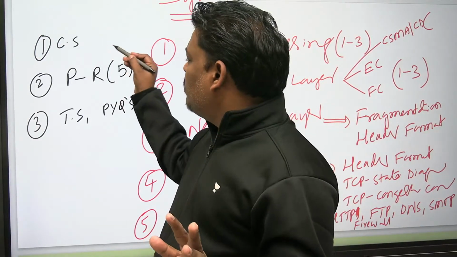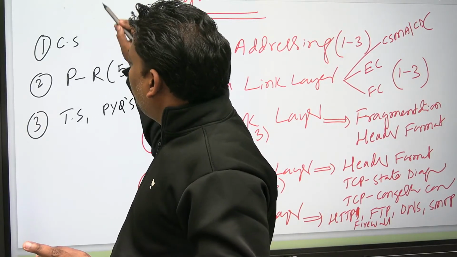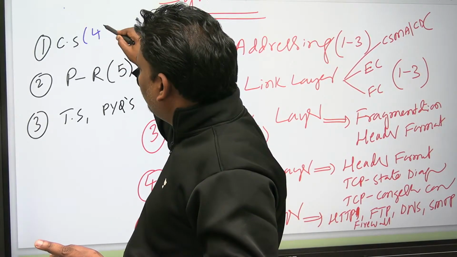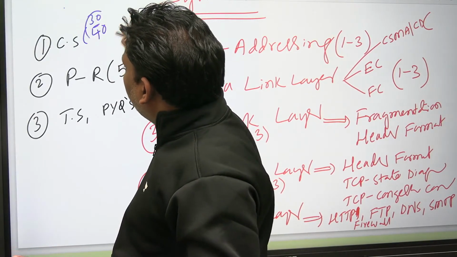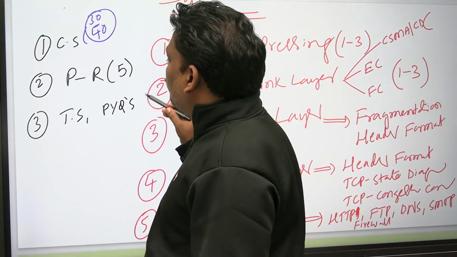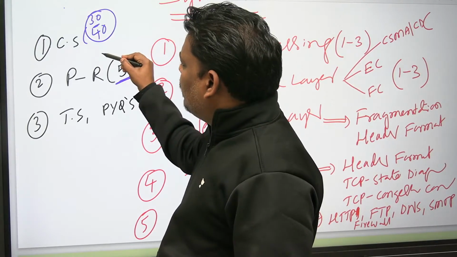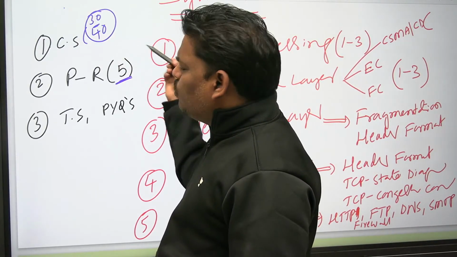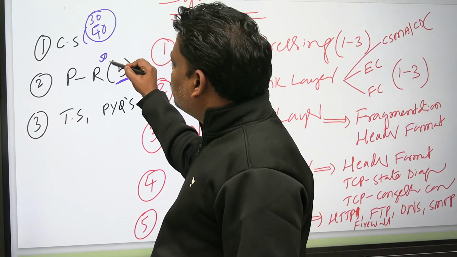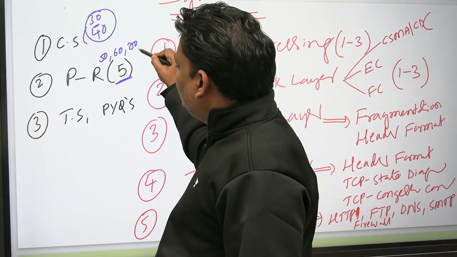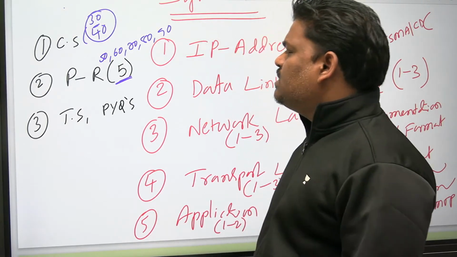Only completing syllabus, I am giving the answer also. Let me write in another color. See, if you only complete syllabus, you may get 30 to 40 marks. For every round of revision, without any revision you will get 30 to 40. With the first revision, you will get 50. Next revision, 60. Next revision, 70. Next, 80. Next, 90. Something like that. Every revision will increase the marks.